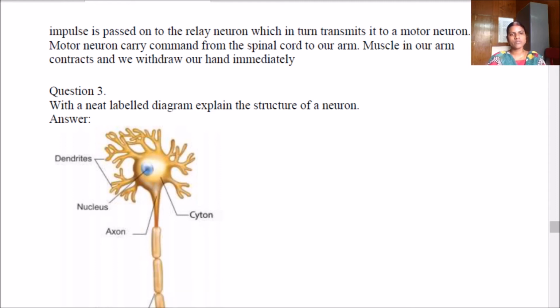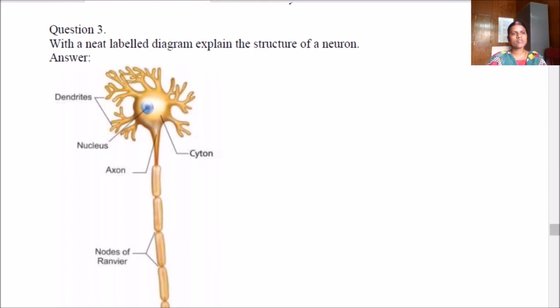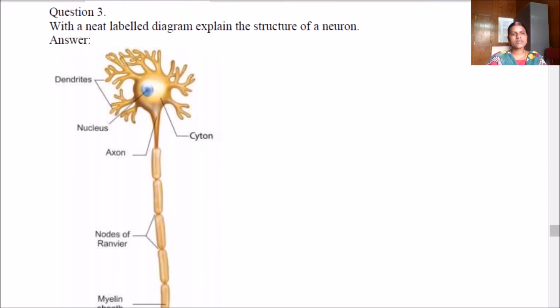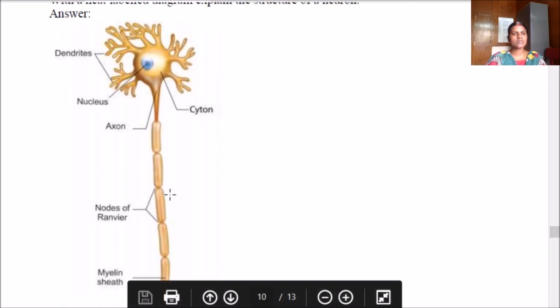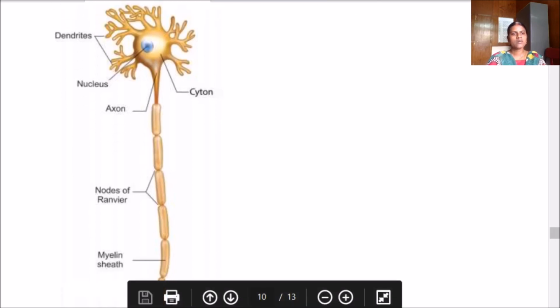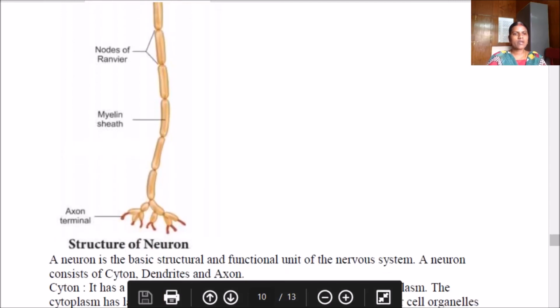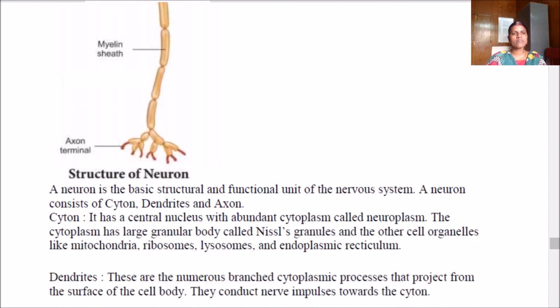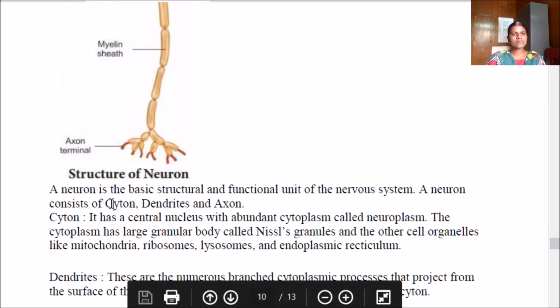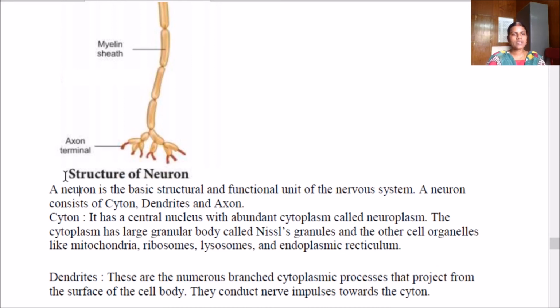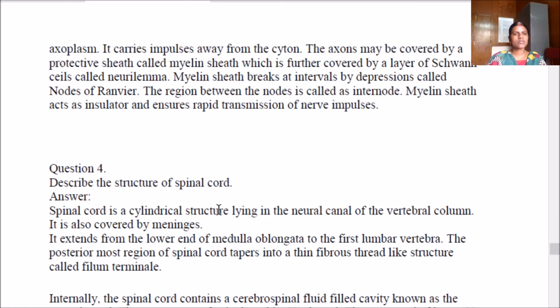Explain the structure of neuron. Have to draw this and have to name the parts: dendrite, cyton, nucleus. This is axon, and here is the node of Ranvier, myelin sheath, and the axon terminals. Have to explain the structure. Each and every part has to be made as a subheading, and under that you have to write. For example, cyton, you write as subheading cyton, then you continue with the text. Here it is mentioned cyton, then dendrites, then axon. Like that you have to mention.